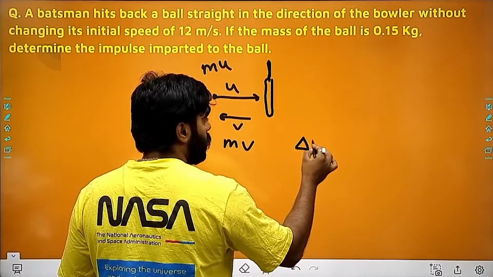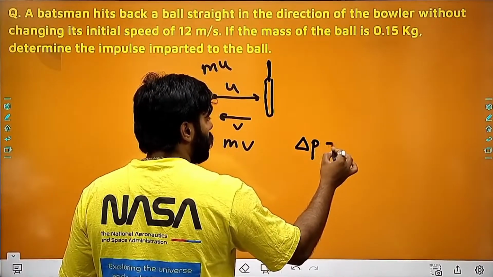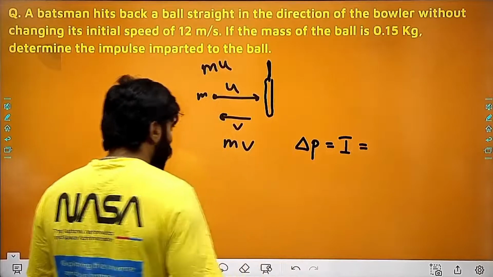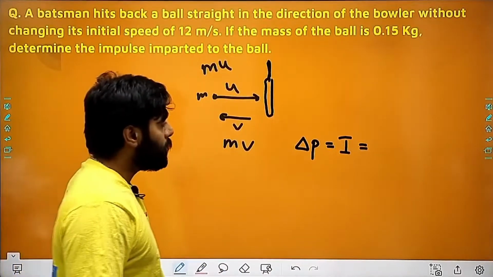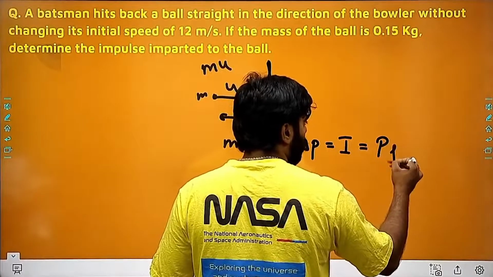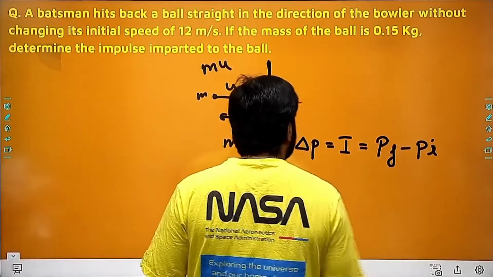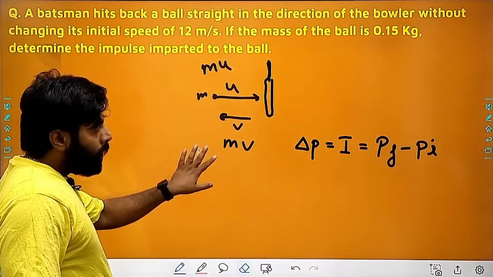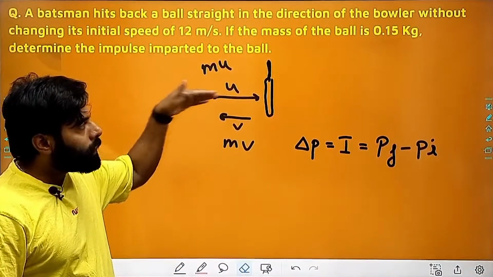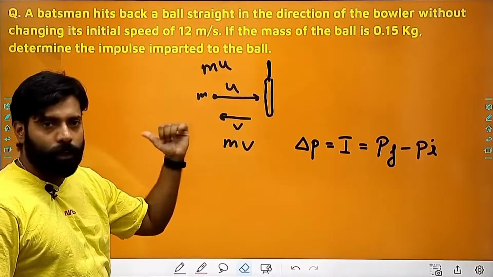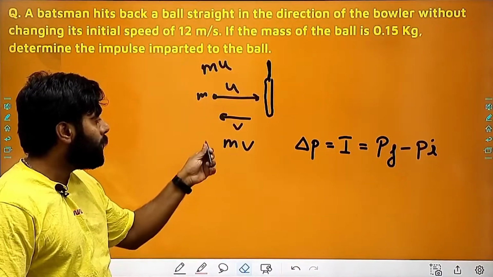So impulse is nothing but delta p. Delta p is p final minus p initial, final momentum minus initial momentum. Now momentum is a vector quantity. If you consider this vector as positive, you need to take the other vector as negative.